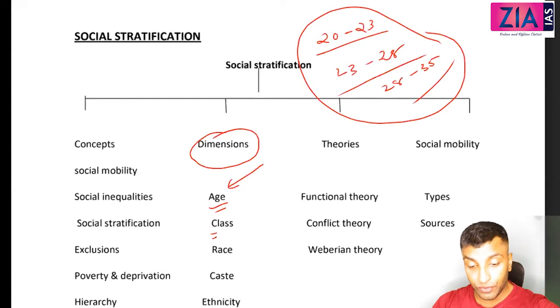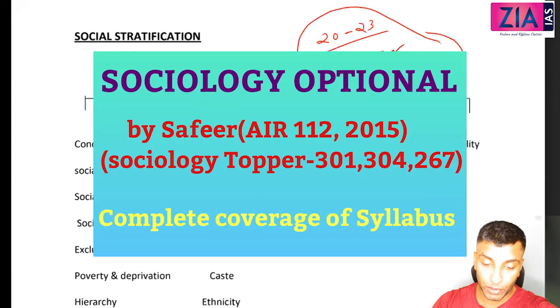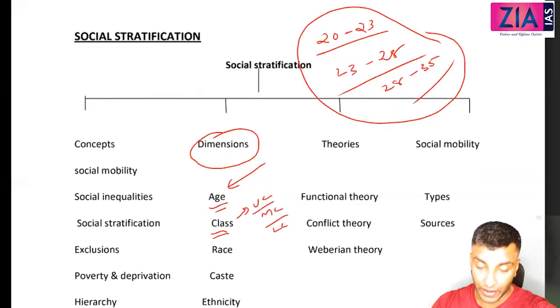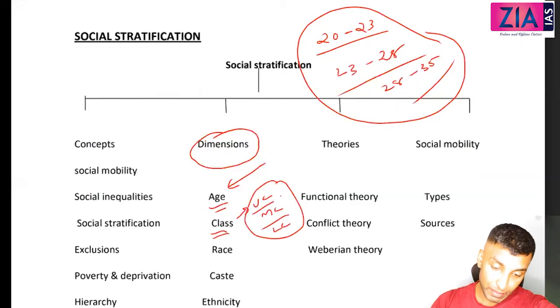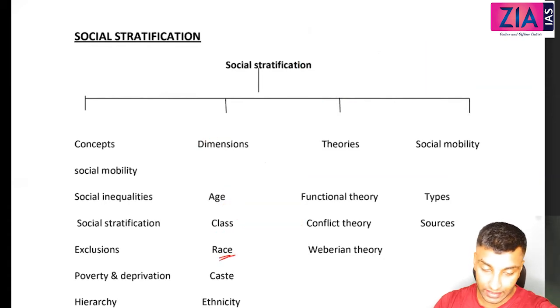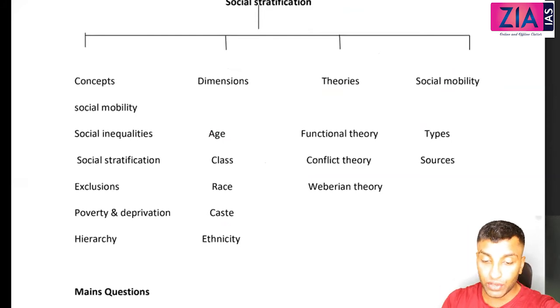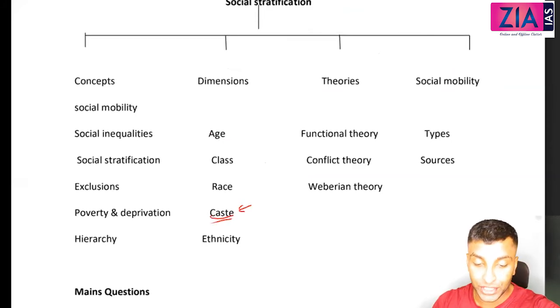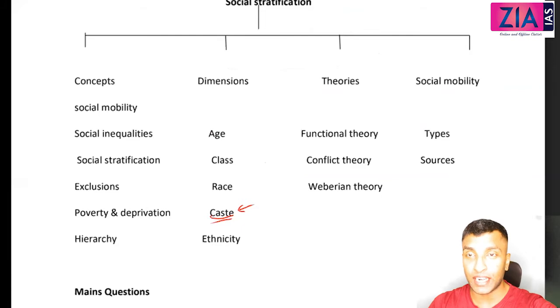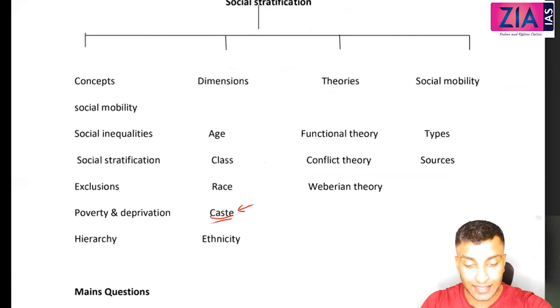Similarly, I can classify on the basis of class. Within this class itself, among these 70-80 people who are attending, you can actually find upper class, middle class, lower class, right? Race we won't discuss in the Indian context, but we will have to discuss that in this chapter anyway. Caste also, you will see in this class itself, like Brahmin, Kshatriya, Vaishya, Shudra. That caste-based stratification is also very common. And then ethnicity is all about culture, so that also we will see.